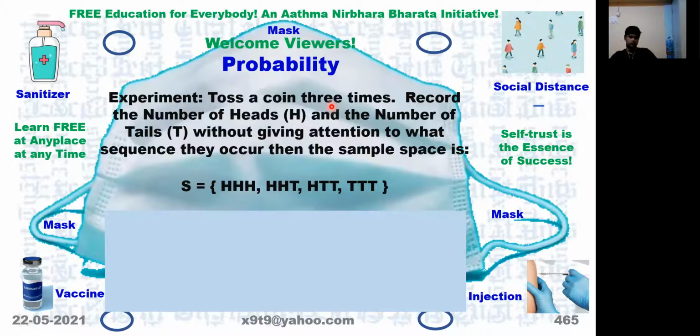So we have only noted down how many heads and how many tails there are. So the sample space for this one, where we ignore the exact sequence of how the H and T appear, is these 4 combinations only. 4 varieties only will occur.